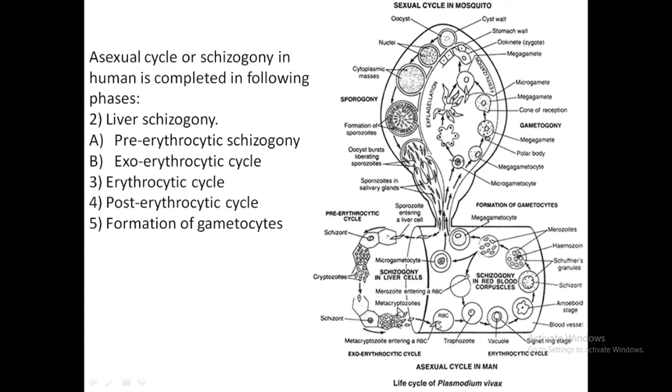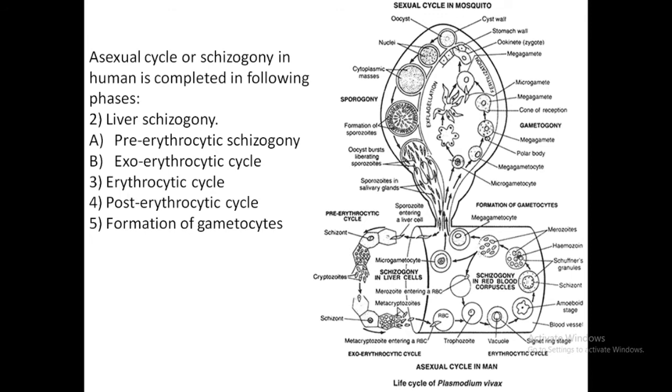Now the erythrocytic cycle. The elongated, spindle-shaped metacryptomerozoite enters the RBC and becomes rounded, which is called the trophozoite stage. It simply digests hemoglobin. We know very well that hemoglobin is the respiratory pigment in human beings which carries oxygen and carbon dioxide, which is very important for the respiration process.